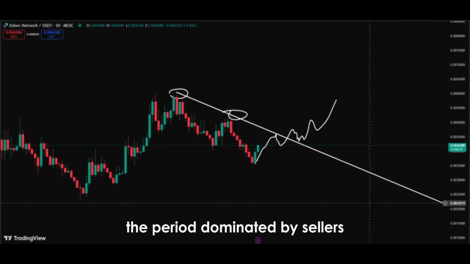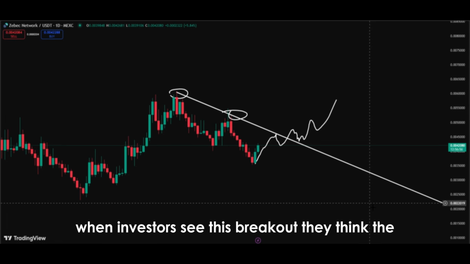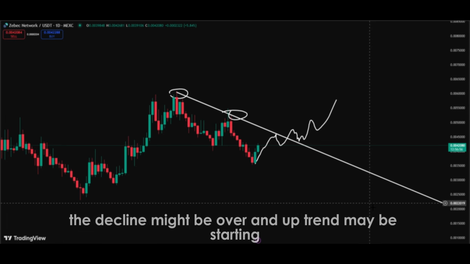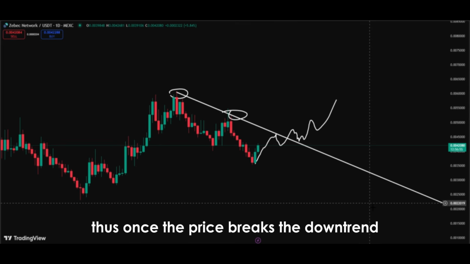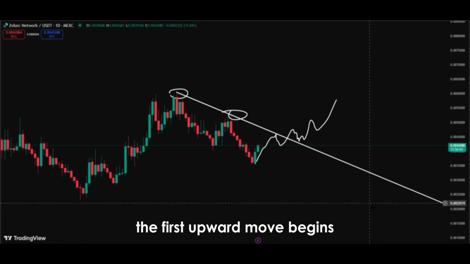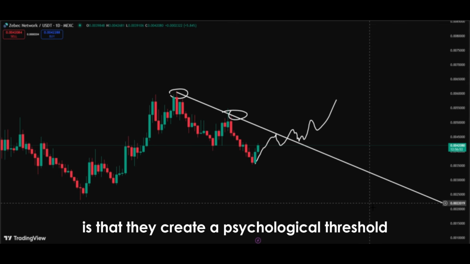The period dominated by sellers gives way to a period where buyers gain strength. When investors see this breakout, they think the decline might be over, an uptrend may be starting. That thought alone triggers a wave of buying. Thus, once the price breaks the downtrend, the first upward move begins. The most important feature of trend breakouts is that they create a psychological threshold.